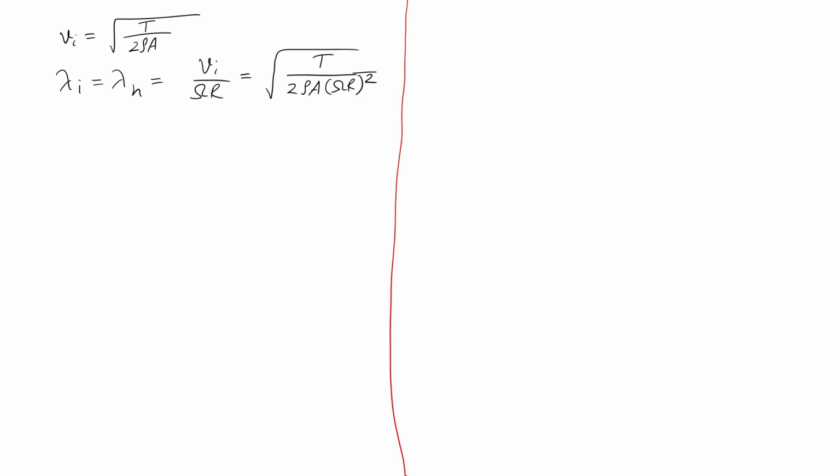I am just putting the value of Vi, and because everything is inside the root, if I want to push omega R inside the root, I have to make it omega R whole square. Now you see what is inside here. What is this? It is my CT definition. So, I see my lambda h is nice and simple and compact: square root of CT by 2.